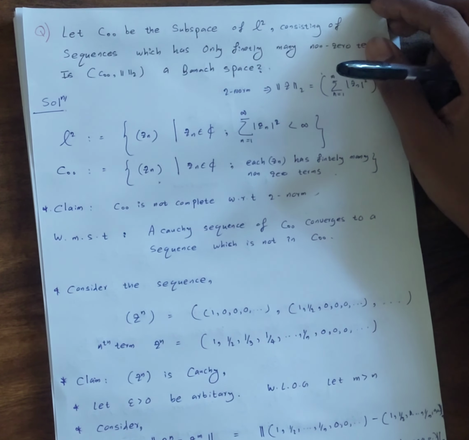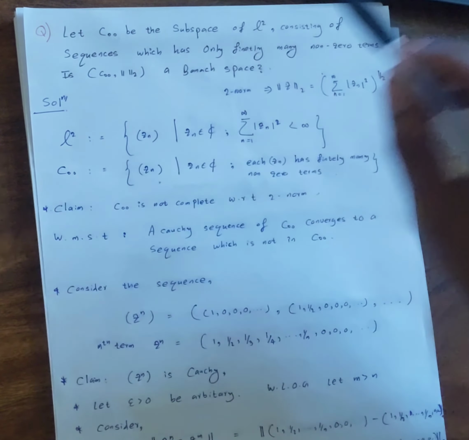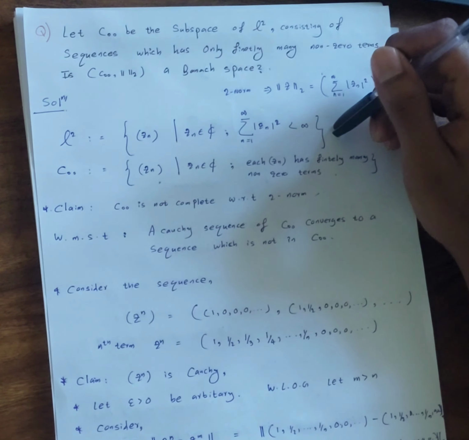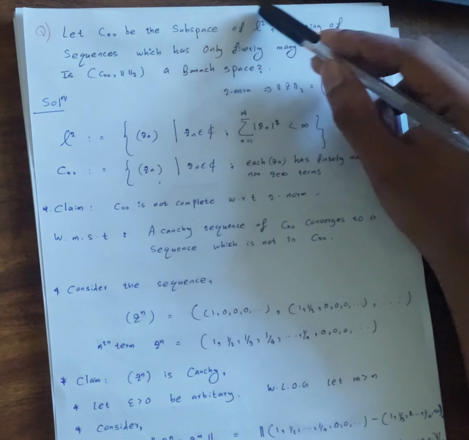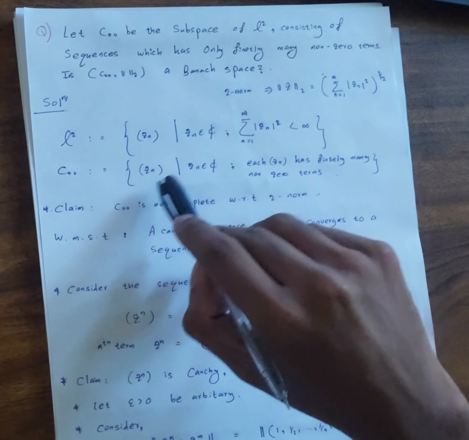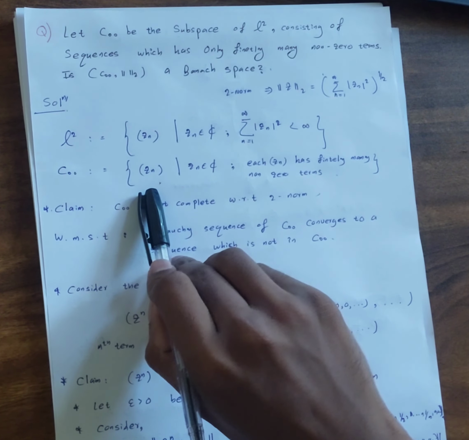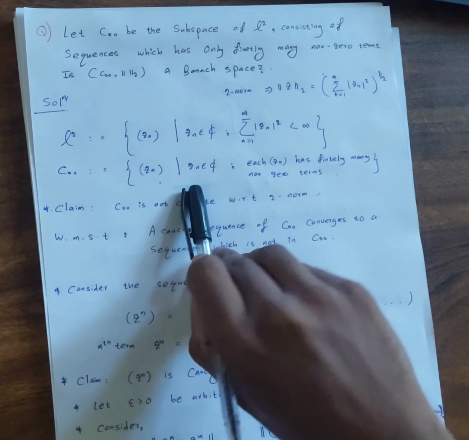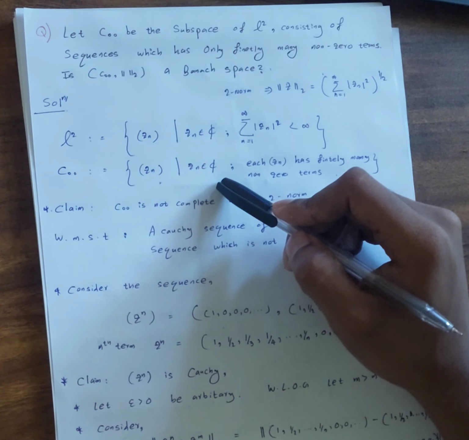Okay, so here first of all we have to have a very good idea about how the space looks. The question says this is a subspace of the sequence space with respect to the two norm. In this set each element is a complex valued sequence, and each term belongs to the complex numbers. Each Zn belongs to the complex numbers.